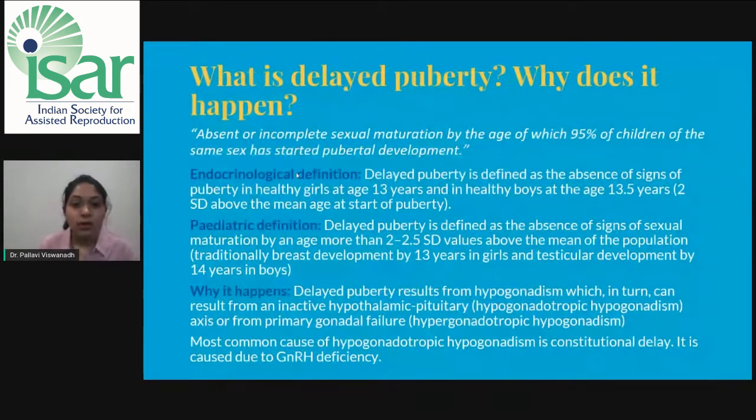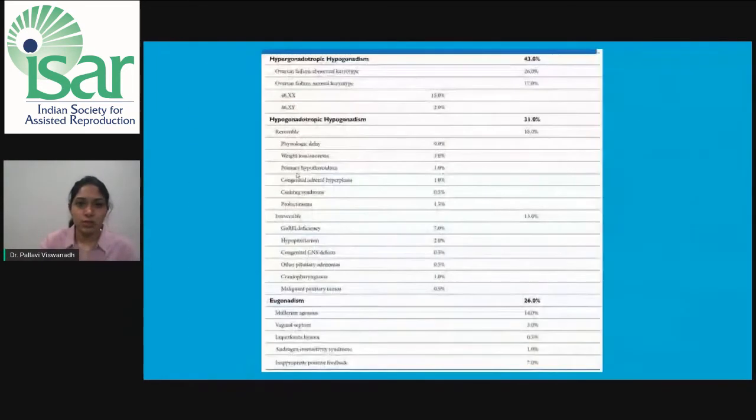That is 2 standard deviations above the mean age at the start of puberty. Pediatric definition: delayed puberty is defined as the absence of signs of sexual maturation by an age more than 2 to 2.5 standard deviation values above the mean of that population. Why does this happen? Delayed puberty results from hypogonadism, which in turn can result from an inactive hypothalamic pituitary axis, that is hypogonadotropic hypogonadism, or from a primary gonadal failure, that is hypergonadotropic hypogonadism. The most common cause of hypogonadotropic hypogonadism is constitutional delay. It is caused due to GnRH deficiency.